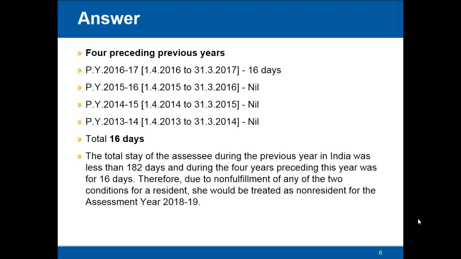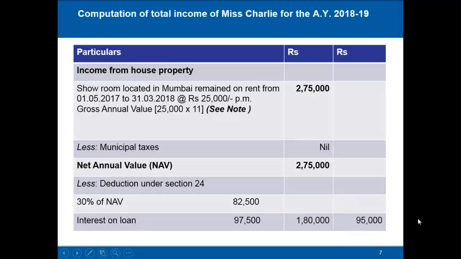She was never in India. So altogether in the four preceding previous years, she has stayed for 16 days. So the total stay of the assessee during the previous year in India was less than 182 days, and during the 4 years preceding this year was 16 days. Therefore, due to non-fulfillment of any of the two conditions for a resident, she would be treated as a non-resident for the assessment year 2018-19.